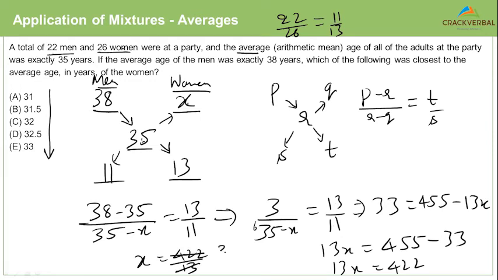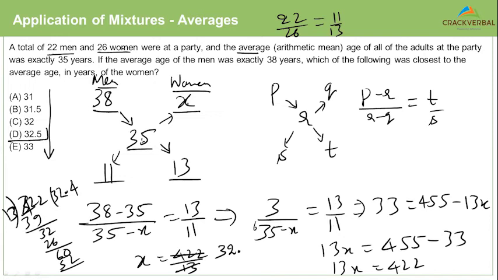Divide 422 by 13. 13 threes are 39. 3 remainder, bring down the 2, 32. 13 twos are 26. 6 remainder, 60, 13 fours are 52. So 32.4 is closest to 32.5. The answer here is D for delta.